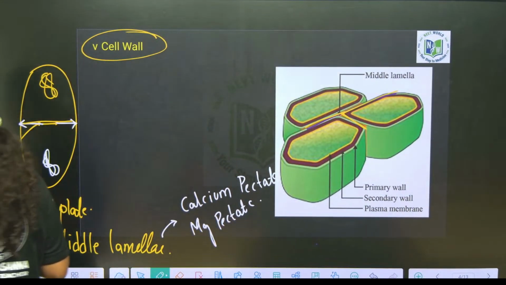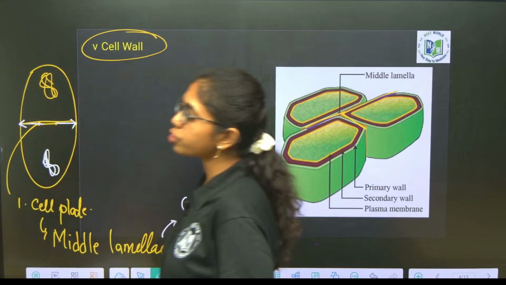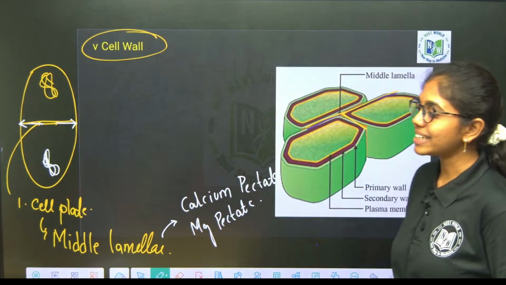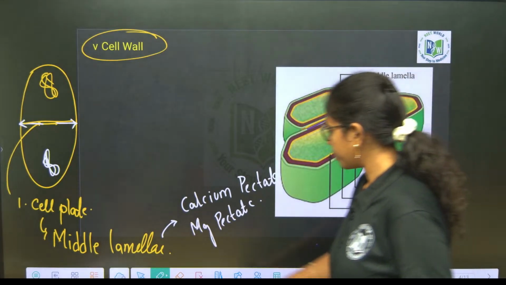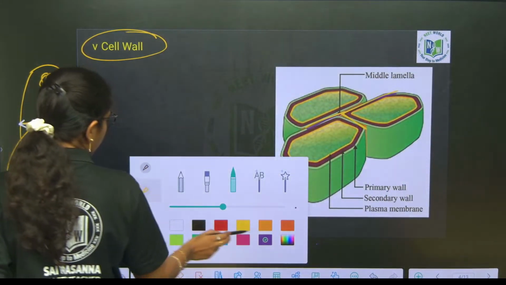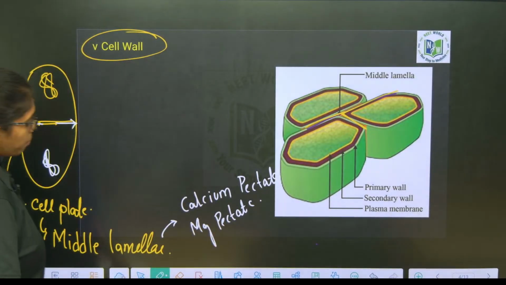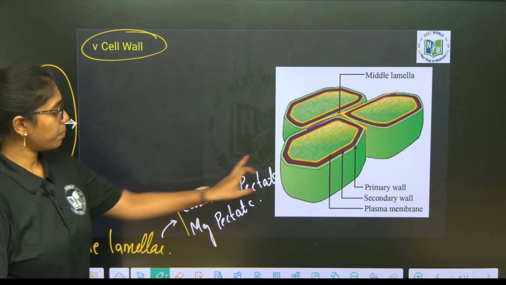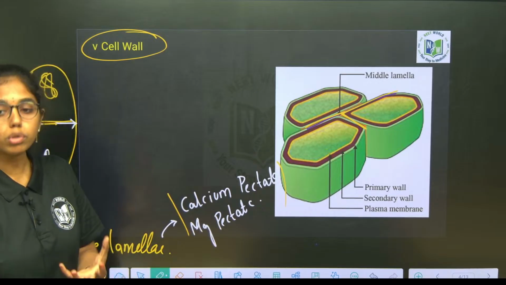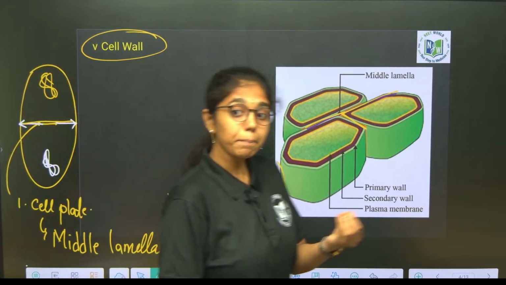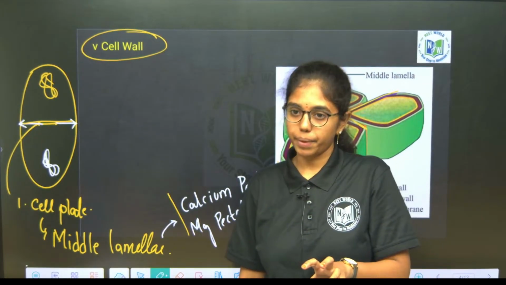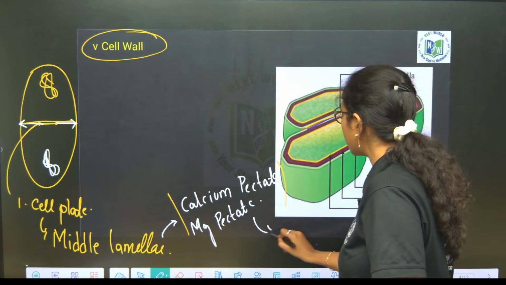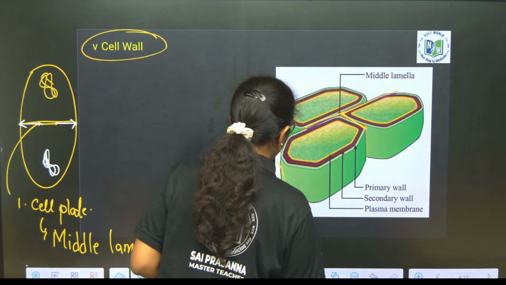Fungal cell wall is composed of chitin, by N-acetyl glucosamine units, NAG units. Okay? Continue. So, middle lamella is composed of calcium pectate and magnesium pectate. In fruits, this calcium pectate and magnesium pectate get solubilized to pulp.